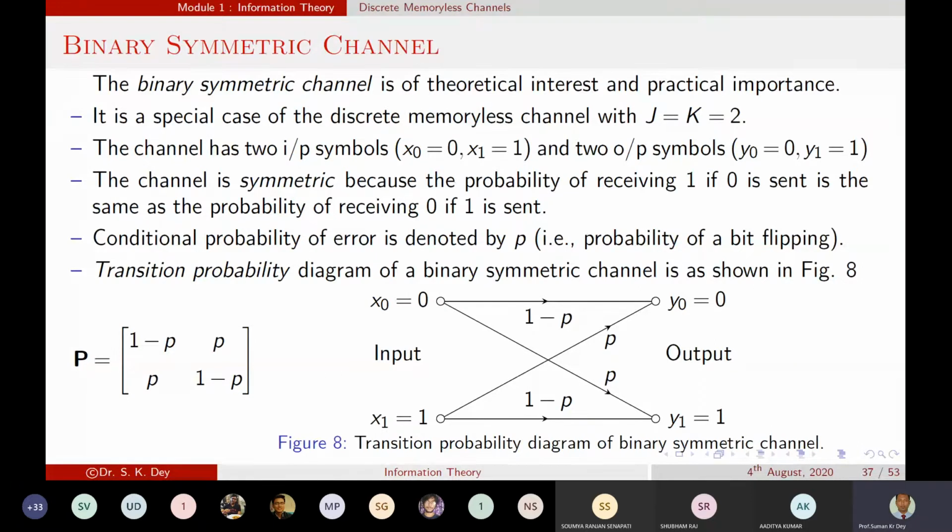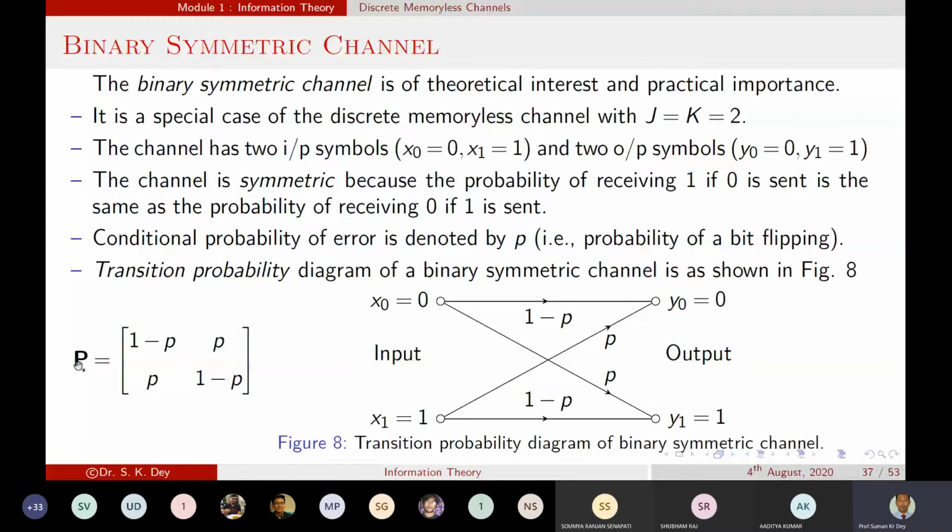That means the error probability is equal to half. Suppose we have sent 0, and if there is an error and we get 1 as an output, what should be the error probability over there? It is the same as if we send 1 and receive 0. So basically the conditional probability of error is denoted by p. If the conditional probability is denoted by p, then the transition probability diagram of the binary symmetric channel can be written like this.